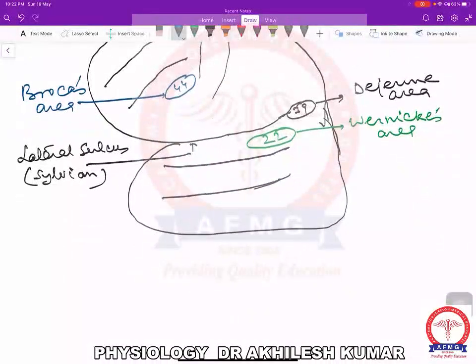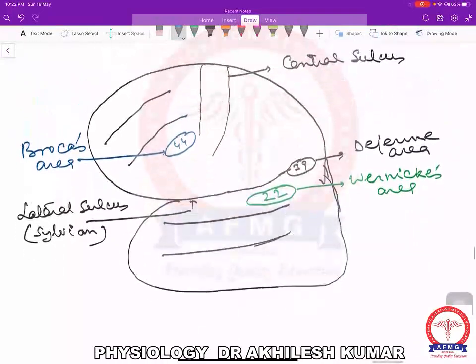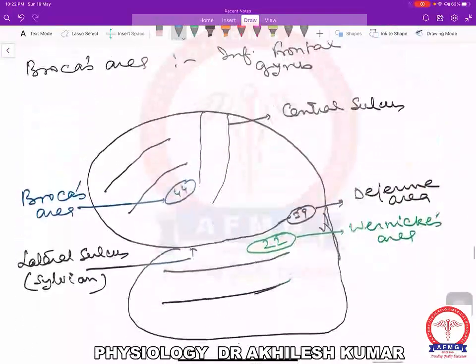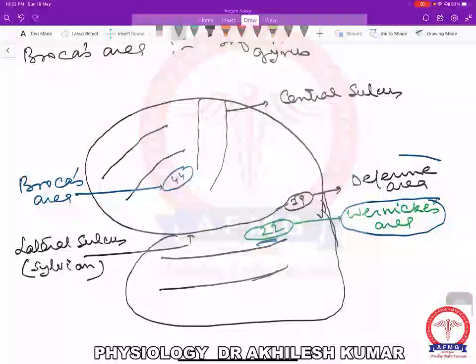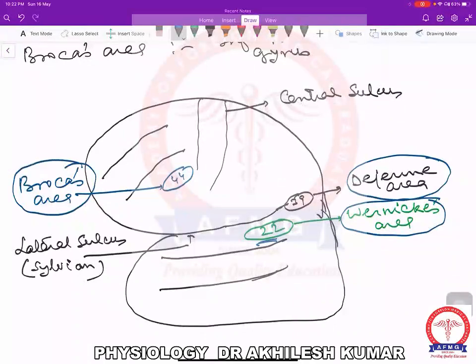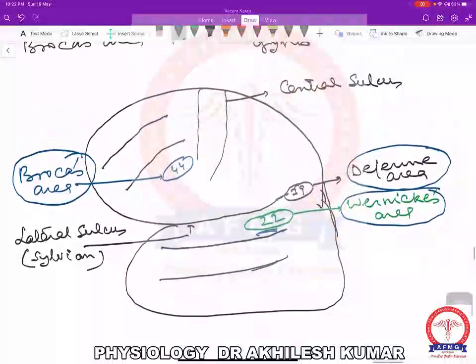So Broca's area is located in the inferior frontal gyrus. Wernicke's area is located in the posterior part of the superior temporal gyrus. Dejerine area is located in the posterior most part of the lateral sulcus. This will produce Wernicke's aphasia, this will produce anomic aphasia, and this will produce Broca's aphasia.